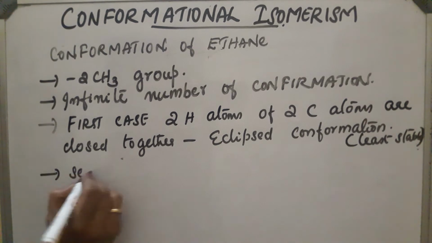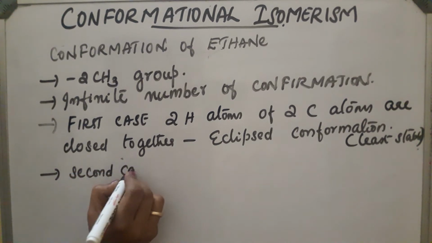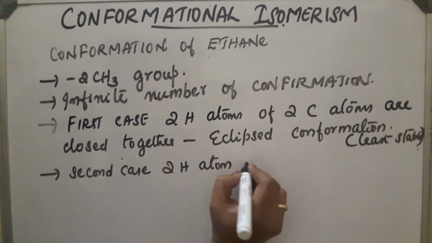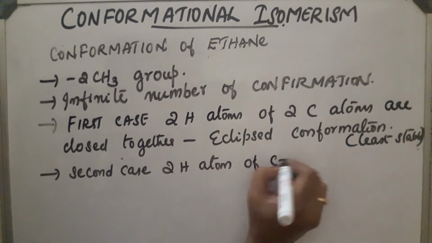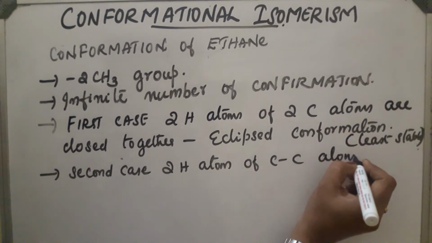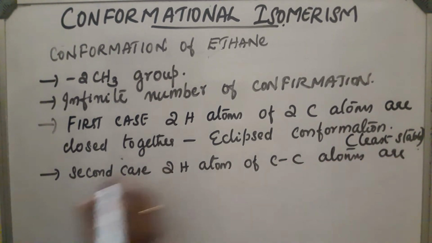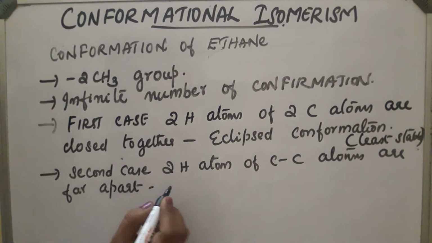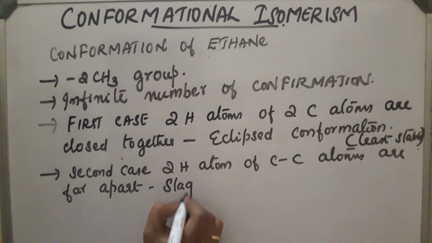Next, the second case: if the hydrogen atoms of the two carbon atoms of the C-C bond are far apart, such conformations are called staggered conformation.